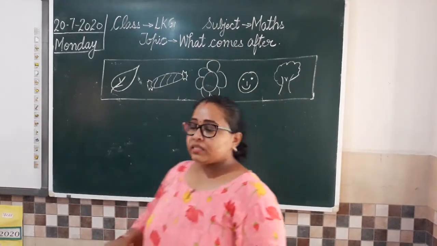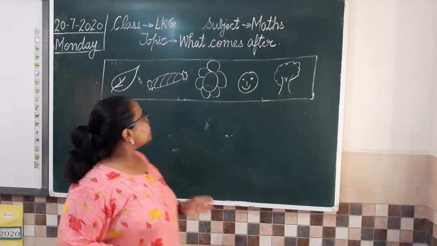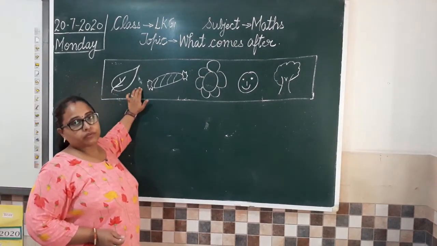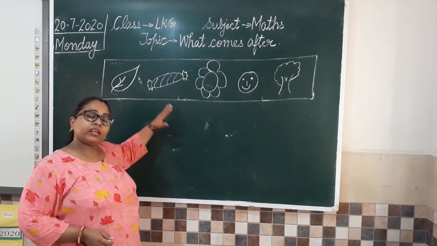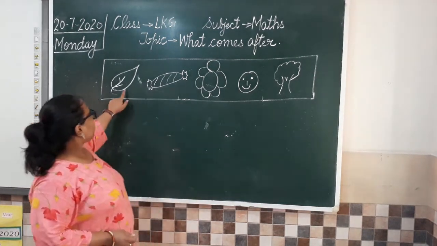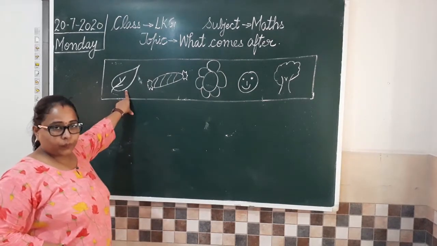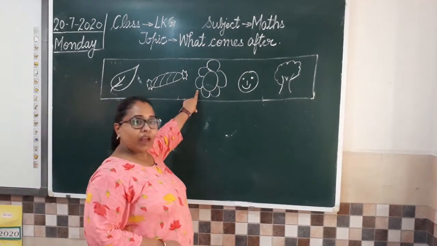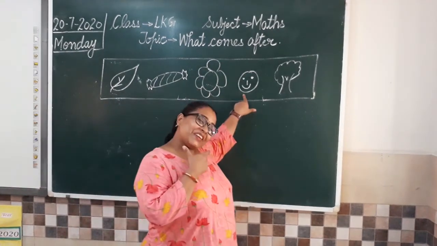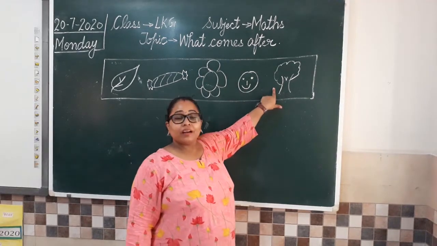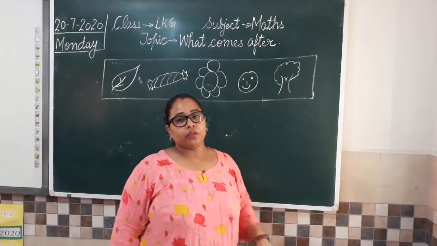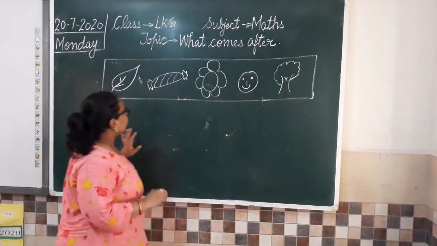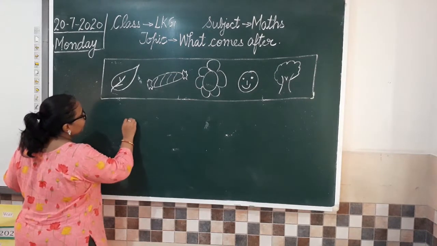So like this, see here on the board, I have drawn some pictures. So first we will be identifying these pictures. Okay? First we identify the pictures, then I teach you the concept. So what is this? Leaf. Candy. It's a candy. Then a flower, a smiling face, and what is this? A tree. Yes, it's a tree. So now we have these objects here.